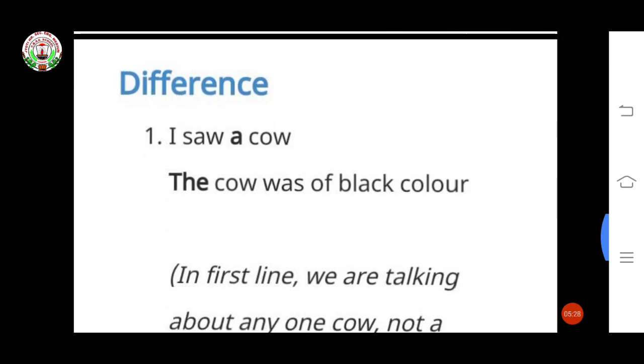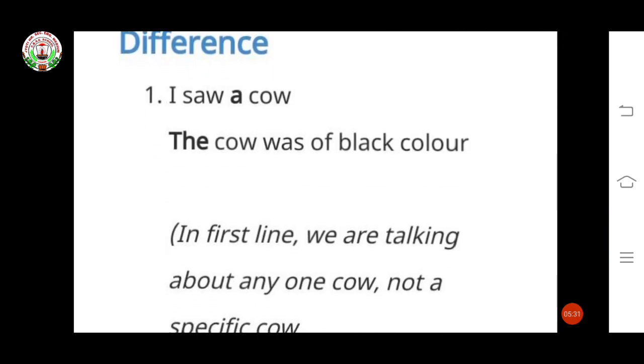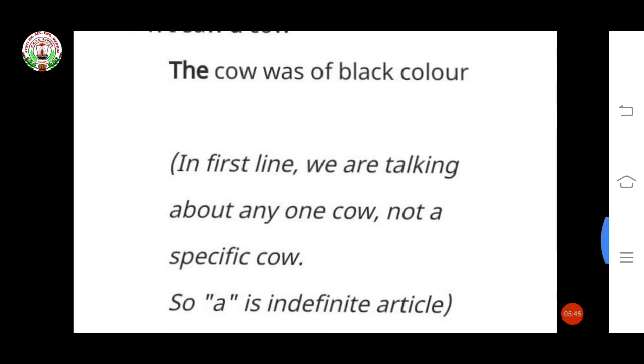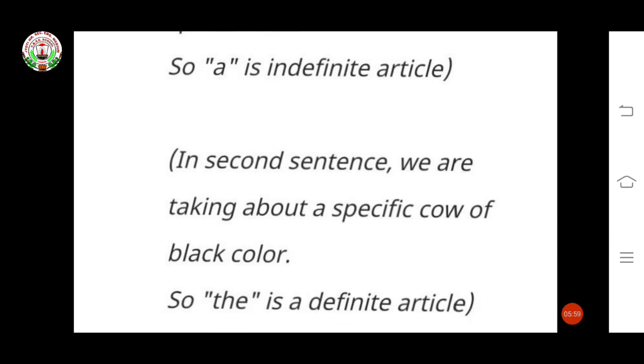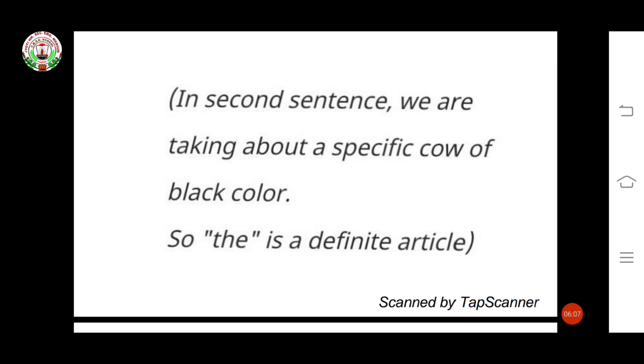Now see the difference. I saw a cow. The cow was of black color. Now see, in the first line we are talking about any one cow, not a specific cow, so a is an indefinite article. In the second sentence, we are talking about a specific cow of black color, so the is a definite article.